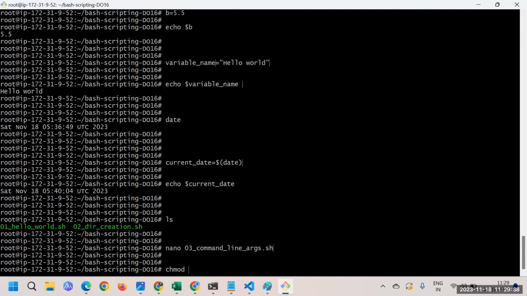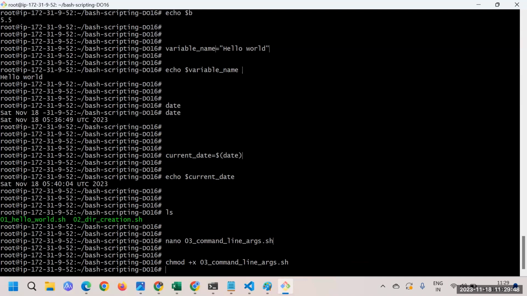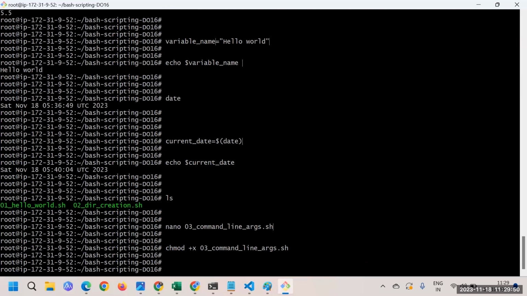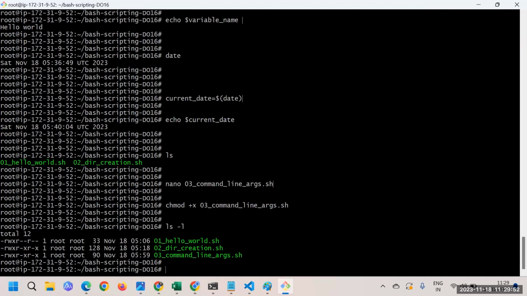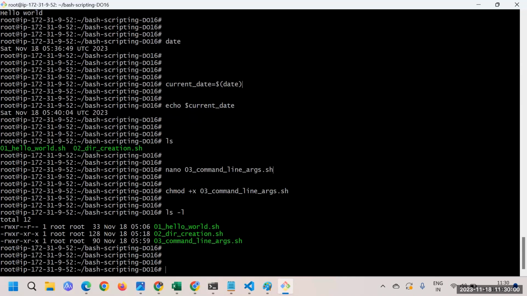And here I'll also give the command for execution permission. For practice purposes, I'm just giving chmod +x 03, and this is the permission I have given. If I do ls -l, you can see the permission we have available. Great. Now I'll try to execute this particular script.